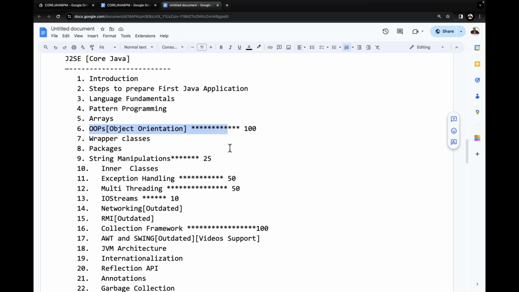Yes, sir. All of you are getting it or not? All right, sir. This is the content, and tomorrow, what topic am I going to start in the class? Steps to prepare a Java application.